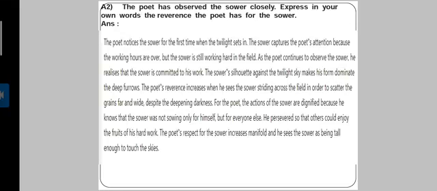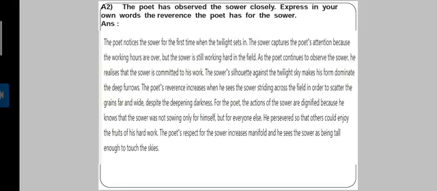The poet notices the sower for the first time when the twilight sets in. The sower captures the poet's attention because the working hours are over, but the sower is still working in the field. As the poet continues to observe the sower, he realizes that the sower is committed to his work. The sower's silhouette against the twilight sky makes his form dominate the deep furrows.